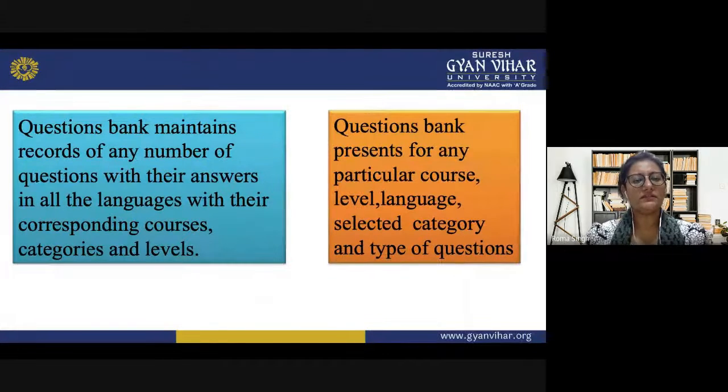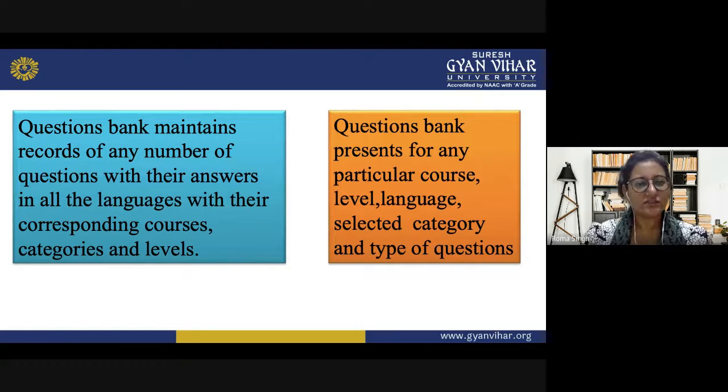It maintains records of any number of questions with their answers in all the languages, with their corresponding courses, categories, and levels. So in a particular question bank, it depends on the purpose for which we are preparing it, whether it is for competitive exams, board exams, or only for one subject. So what is the purpose behind it?